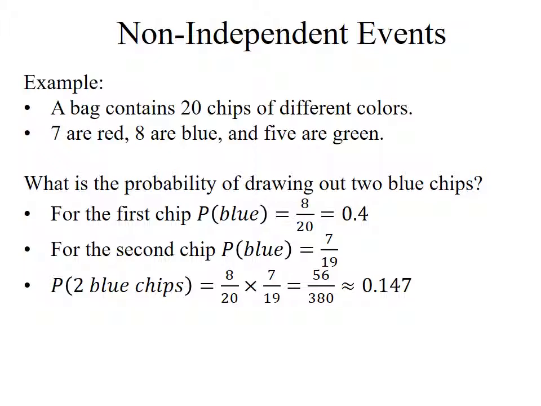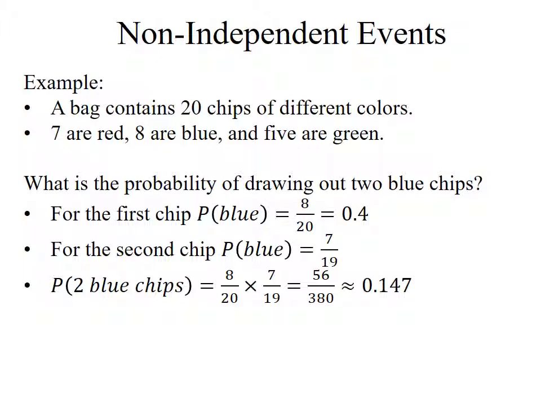Suppose I have a bag. The bag contains 20 little poker chip sorts of things, and they're different colors. Let's say 7 are red, 8 are blue, 5 are green. And I'm going to draw out 2 chips. I want to know, what's the probability that both of the chips I draw out will be blue? Well, the first one is pretty straightforward. There are 8 chips that are blue. There are 20 chips total. So the probability the first chip is going to be blue is 8 out of 20. So there's a 40% chance.